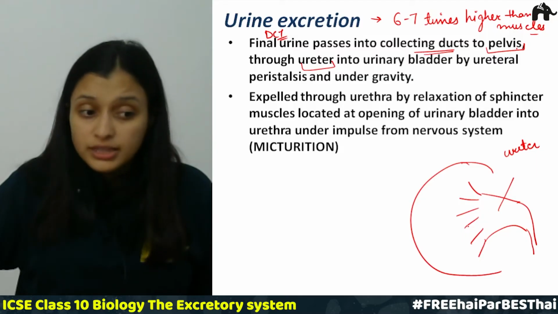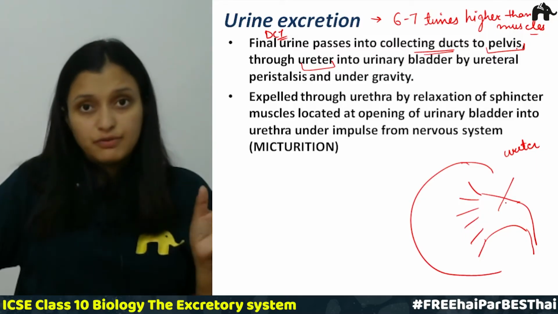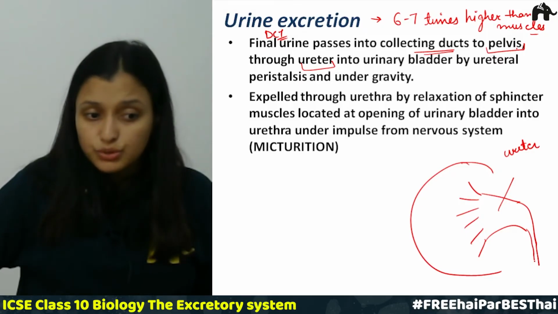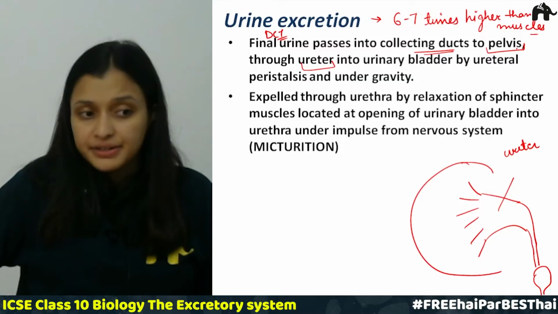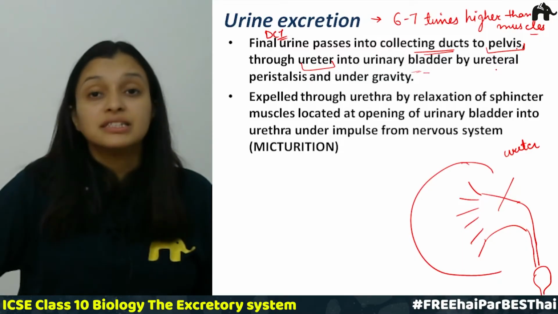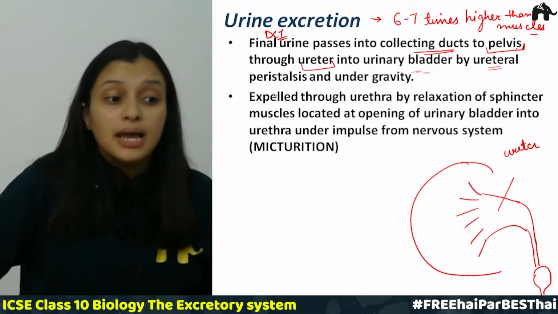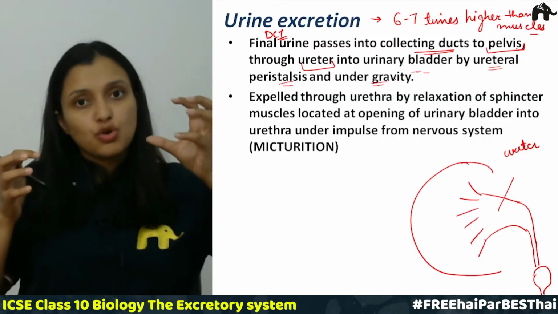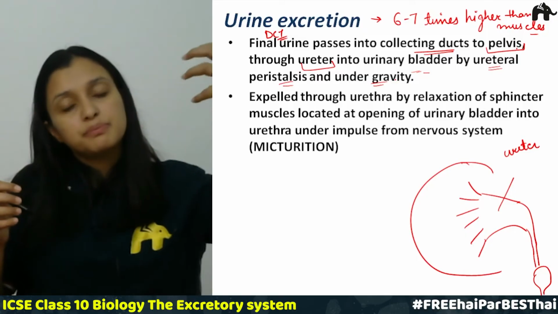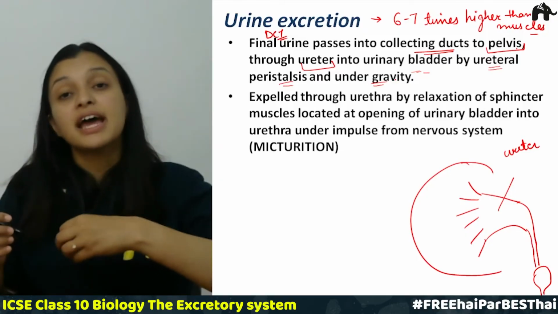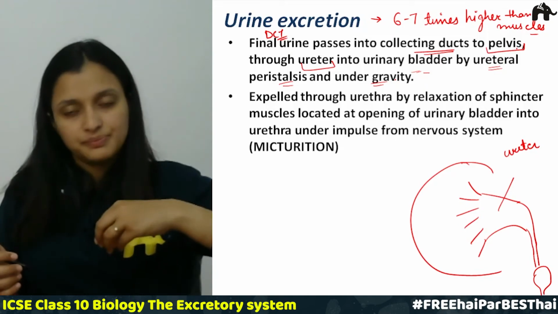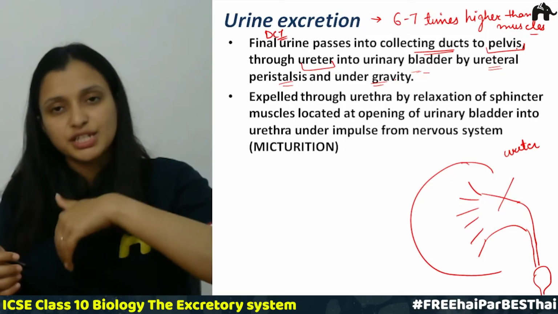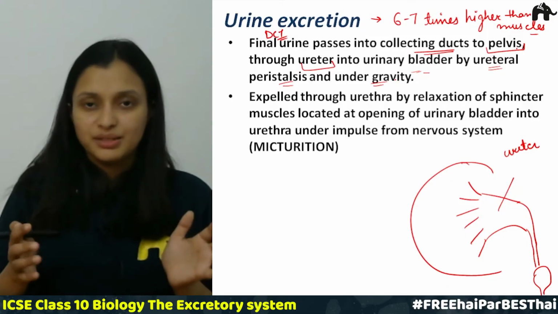All the urine is given to this part of the kidneys, and finally through the ureters it goes into the bladder, the urinary bladder, and this happens by ureteral peristalsis and under gravity. There is constriction in the ureters which brings the urine into the urinary bladder, and also there is gravity, right. So gravity is also responsible for the falling of urine from the ureters into the urinary bladder.